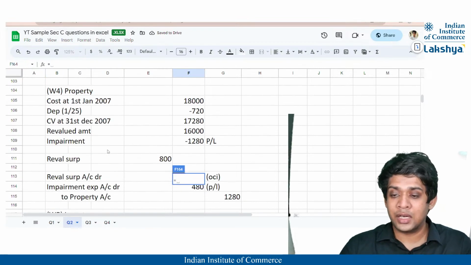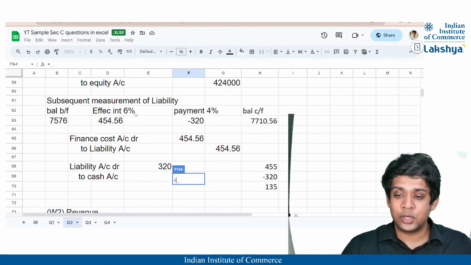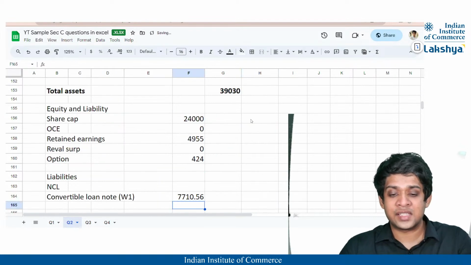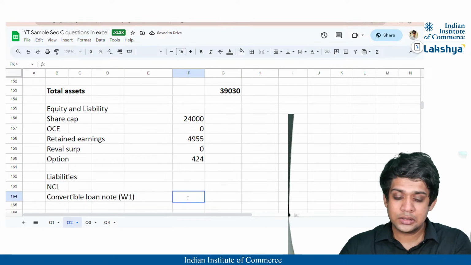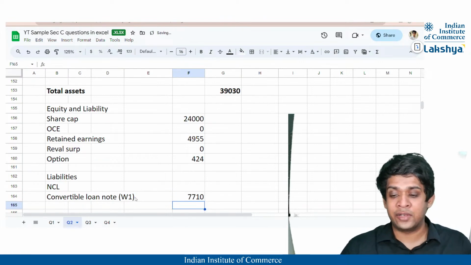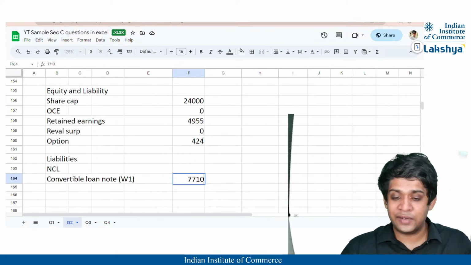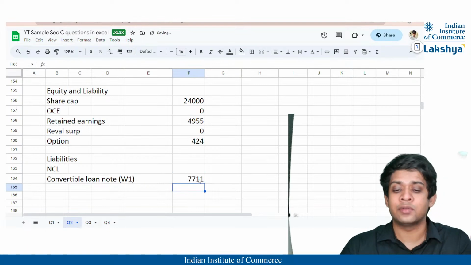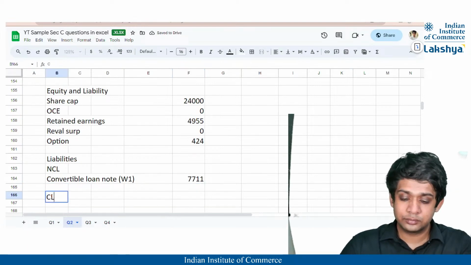So that will be nothing but after the subsequent measurement, that is, guys, the subsequent measurement of liability, 7710.56, right? I'll just write it as 7710, okay? Because then it won't tally with a perfect value. Or 0.56 it is, right? I'll take 771.